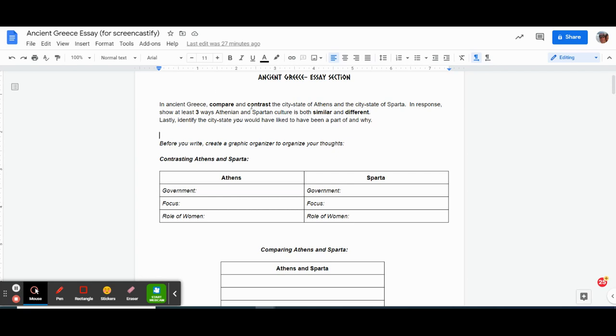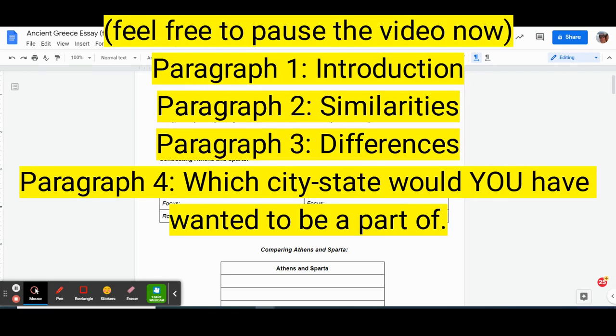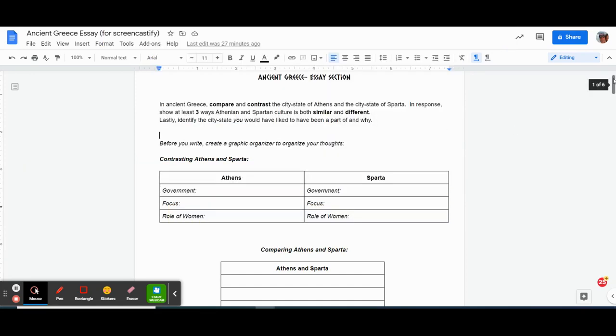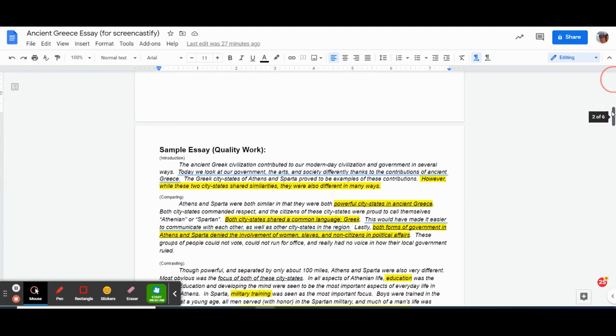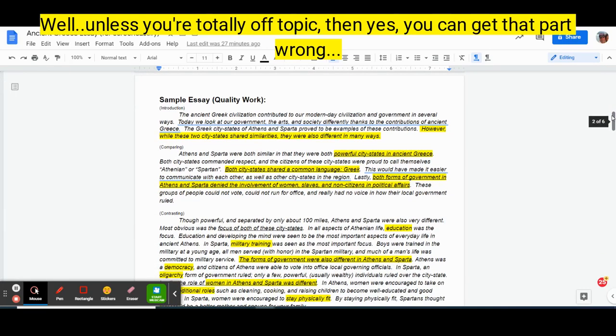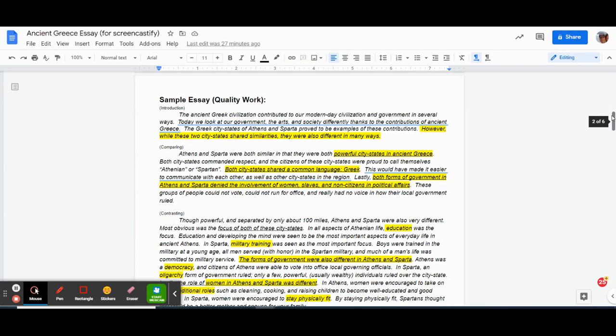You're going to show 3 ways that they were similar and different. We use the graphic organizer for that. And lastly, identify the city-state you would have wanted to have been a part of and why. You can't really get that part wrong. I'll go over that in a moment, as long as you're on topic with whatever characteristics Athens and Sparta had.